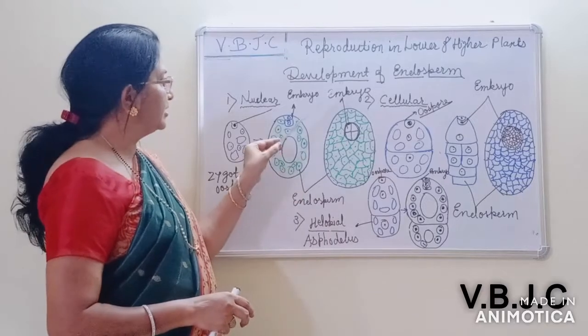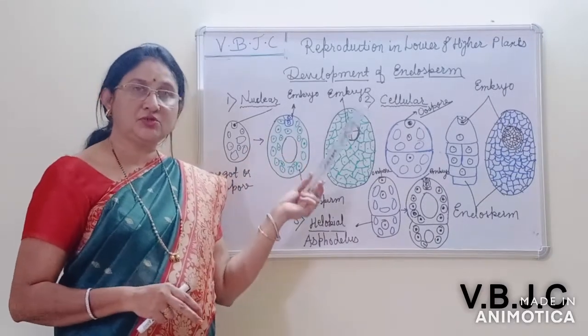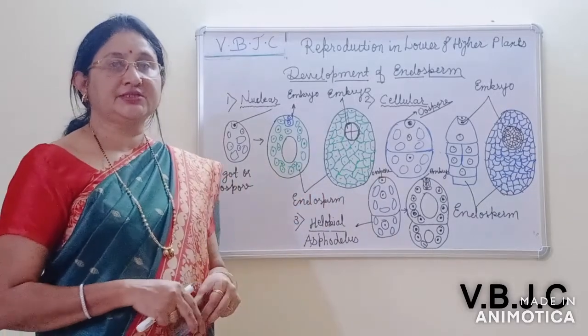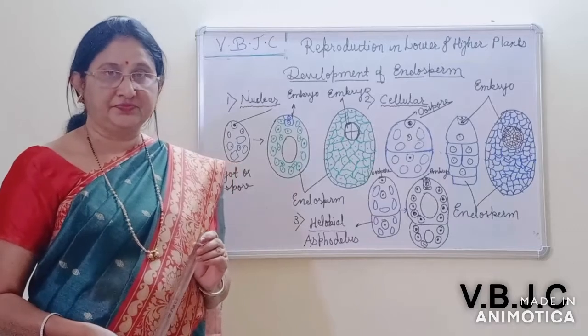This development of endosperm is a post-fertilization process, and after post-fertilization the ovule is completely converted into the seed.